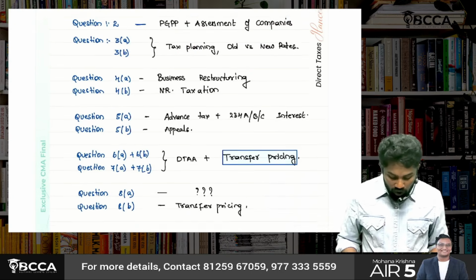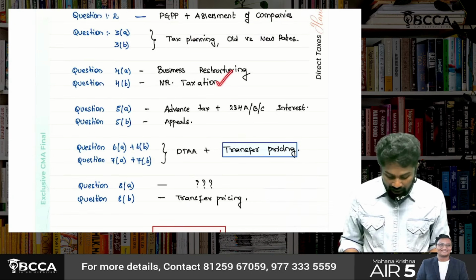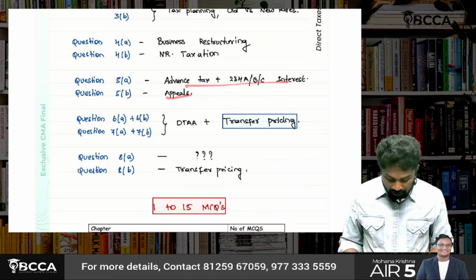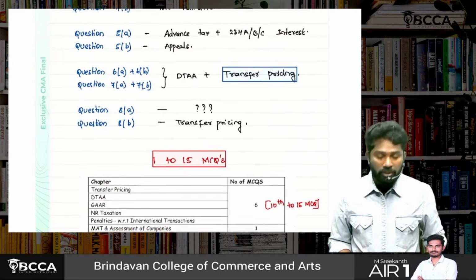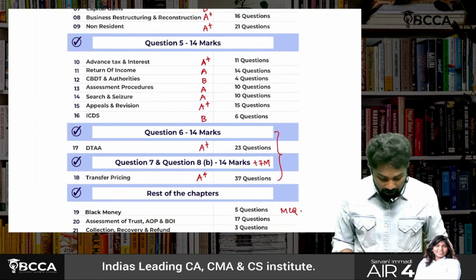Tax planning, old versus new. Business restructuring, NR taxation, advanced tax appeals, DTAA, transfer pricing. Okay, now before going to MCQ, sir, let us first finalize the descriptive part.